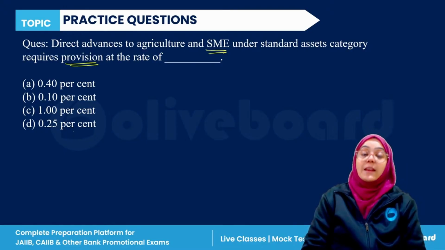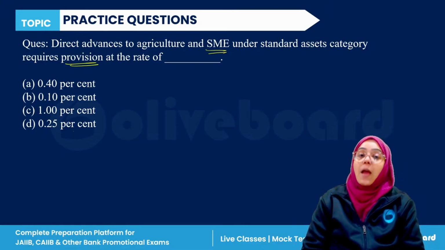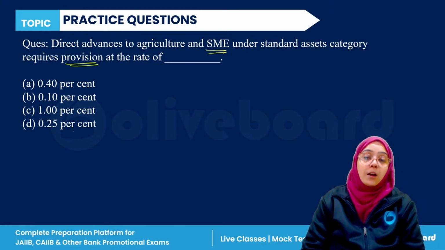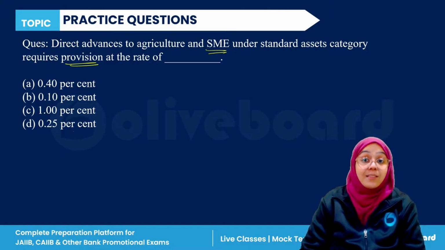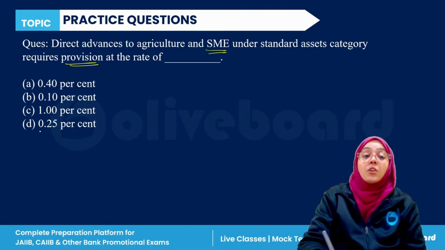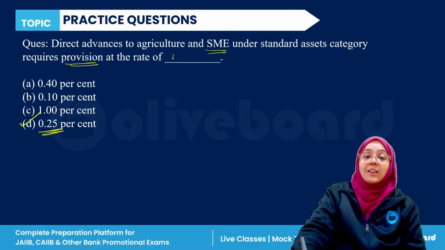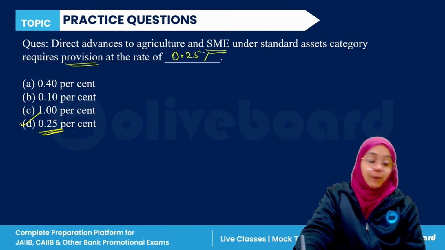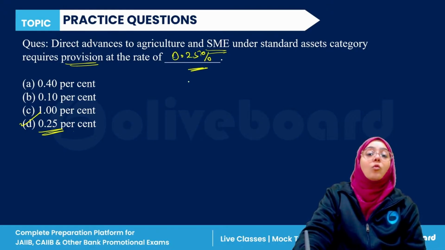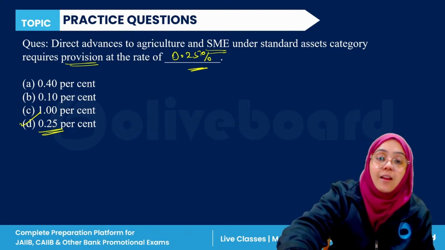So, if we talk about the direct advances, if it is given to agriculture and small and micro enterprises, standard asset category, it requires a provision of 0.25%. D is the correct answer. It requires 0.25%. So D is the correct answer here.